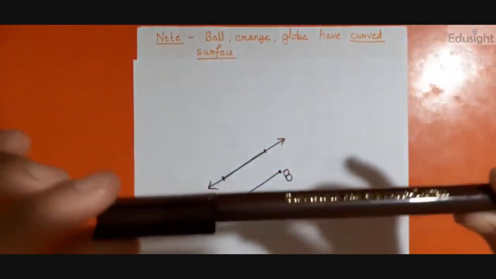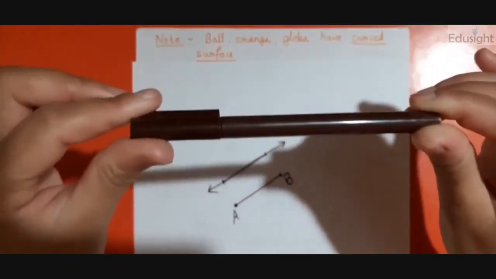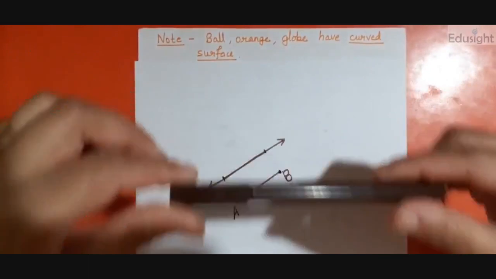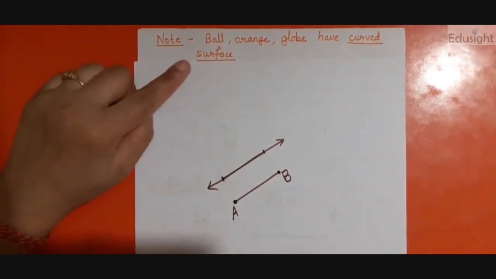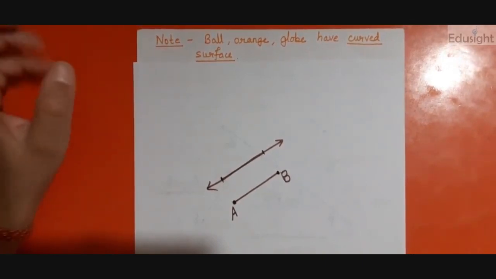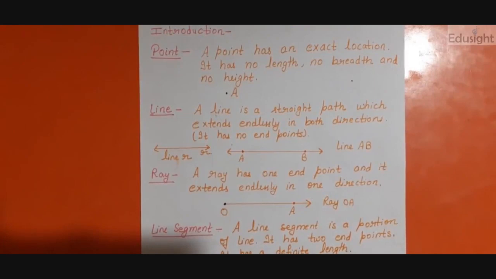So I can say this pen has a curved surface. Okay, you can take more examples from your surroundings. Ball, orange, globe, right? Apple. These all have curved surfaces, right? I hope you understood all these basic definitions. Thank you.